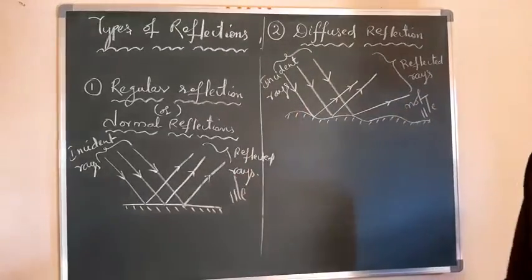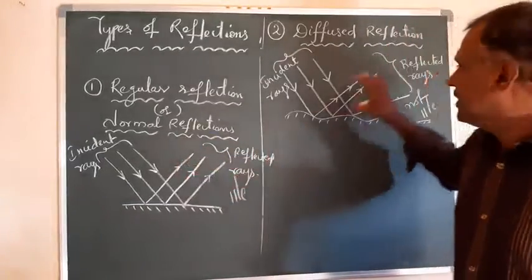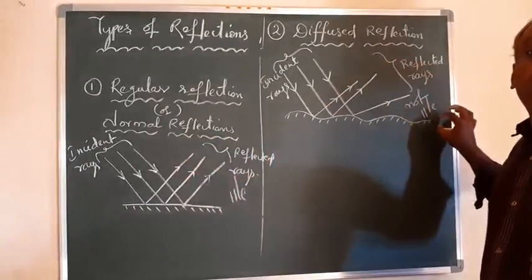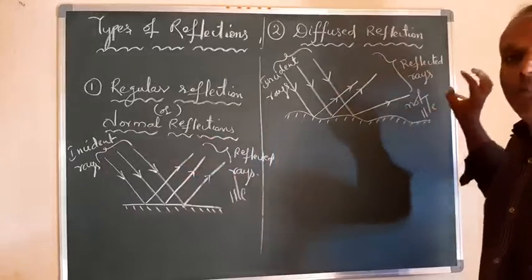Not parallel. So here these reflected rays are parallel. Here the reflected rays are non-parallel, or they are not parallel to each other.